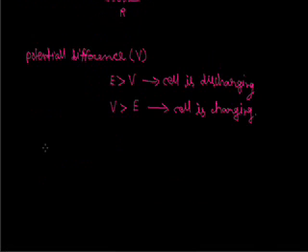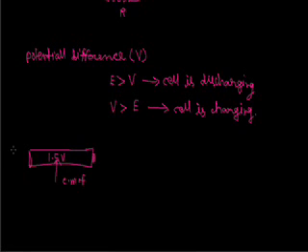Now if we take a pencil cell with a 1.5 volt rating, then 1.5 volt is its EMF, not the potential difference. When we connect it into the circuit, then the difference between A and B will be the potential difference. So this is the difference between EMF and potential difference.